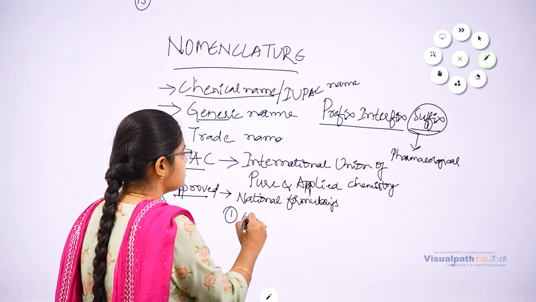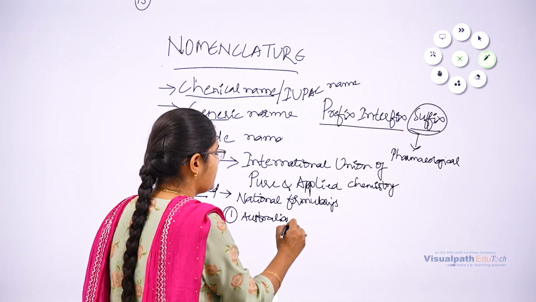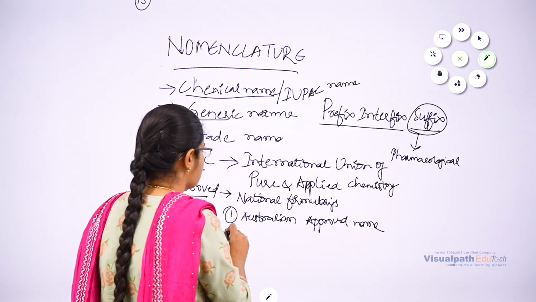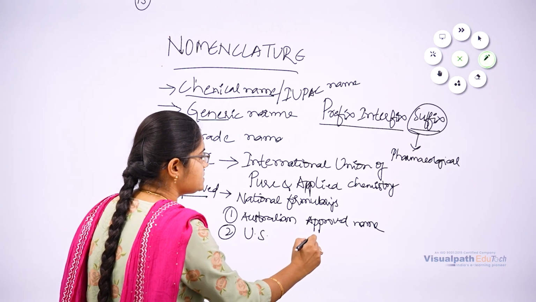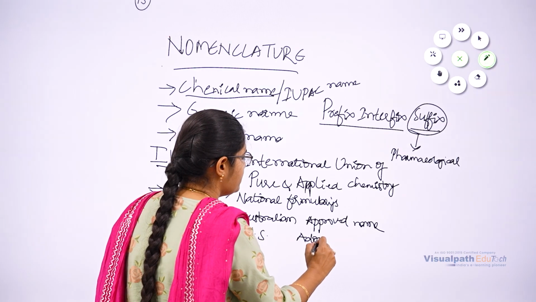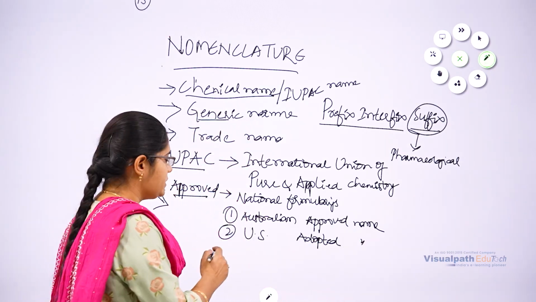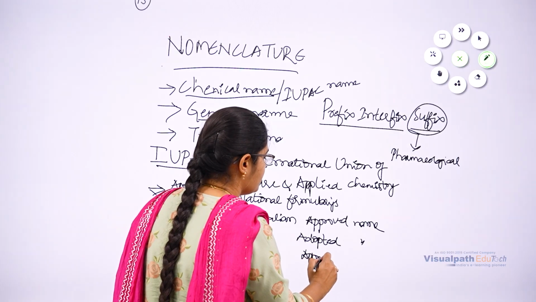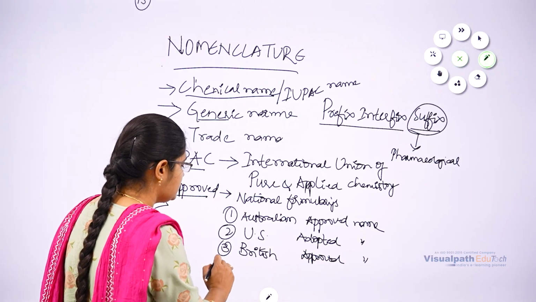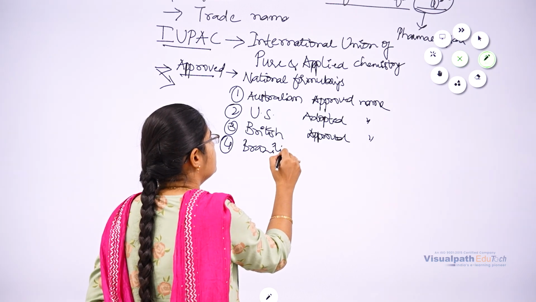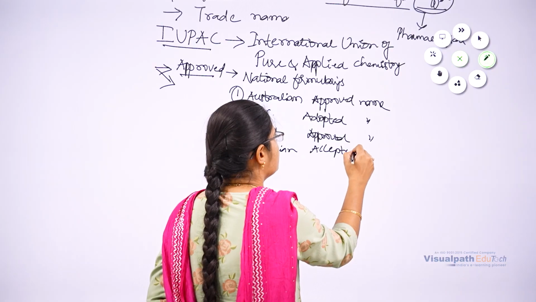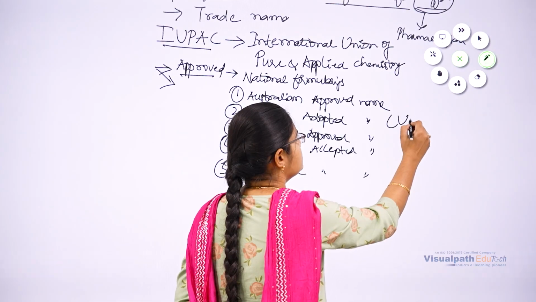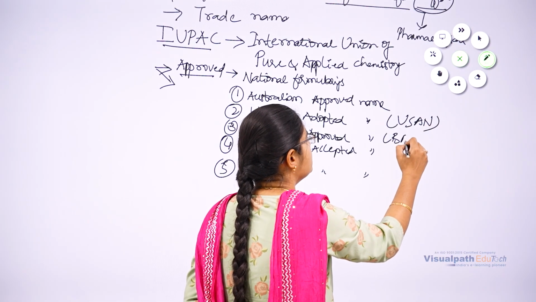Some of them are Australian approved name, United States approved name or adopted name, United States adopted name, British approved name, Brazilian accepted name, Japanese accepted name, etc. In short, they are called USAN, BAN, etc.